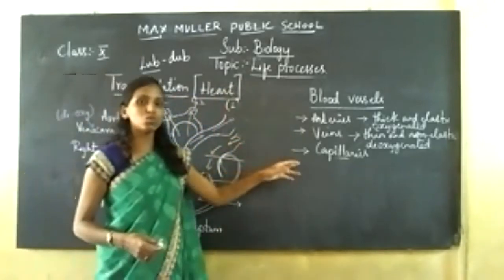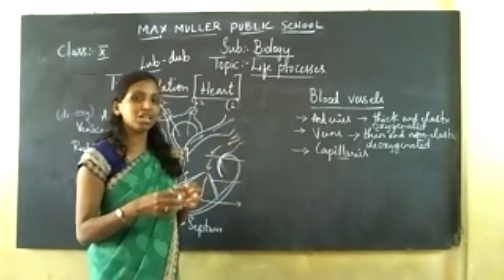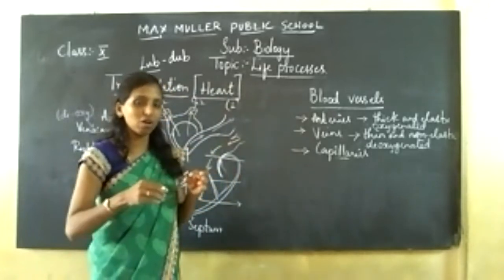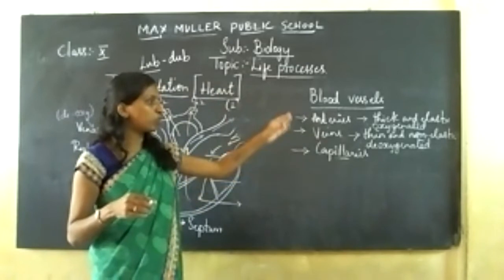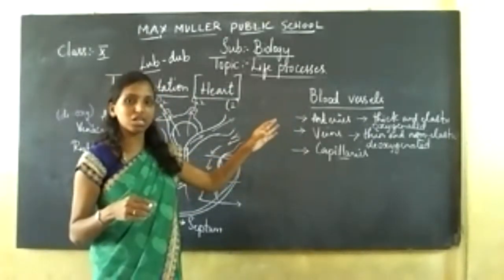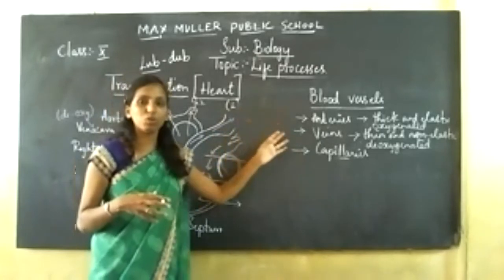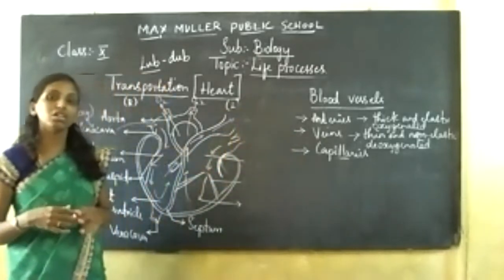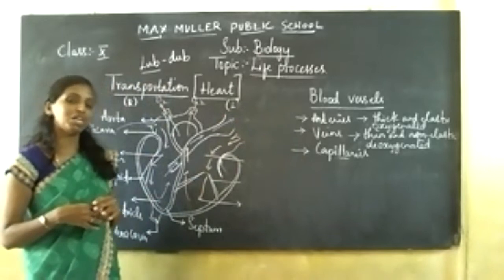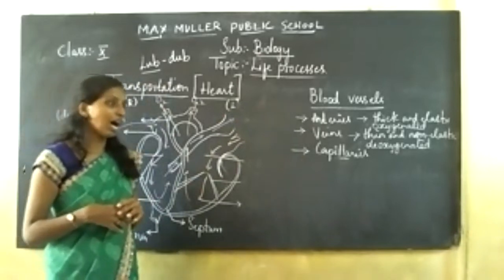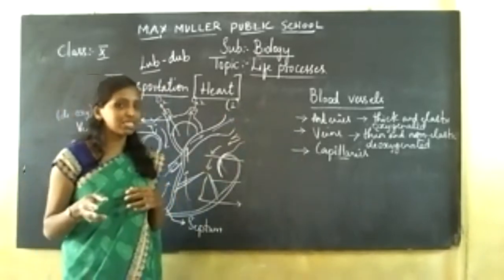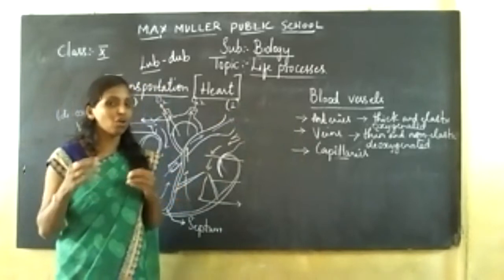And capillaries have only one wall thick, the other walls are very thin. It supports both arteries and veins for the circulation. That is the function of your capillaries, which help in the connection between your arteries and veins. They can also ask you the difference between arteries and veins. Arteries are thick and elastic. Veins are thin and non-elastic.